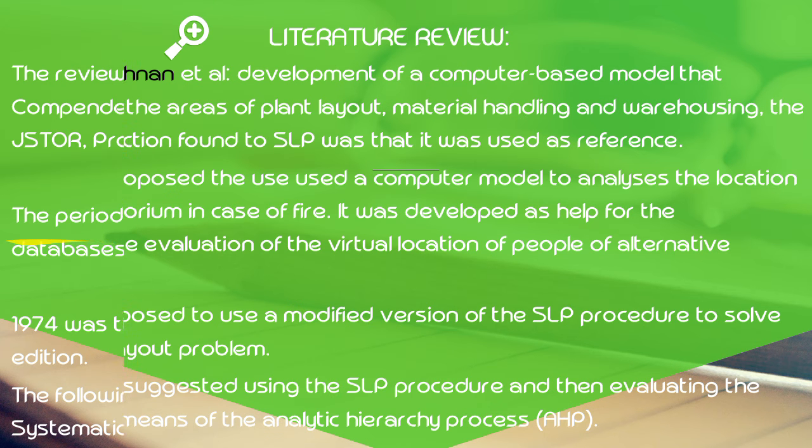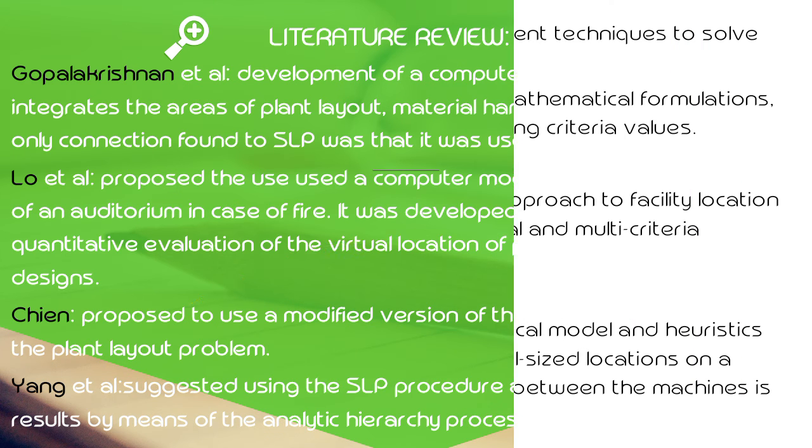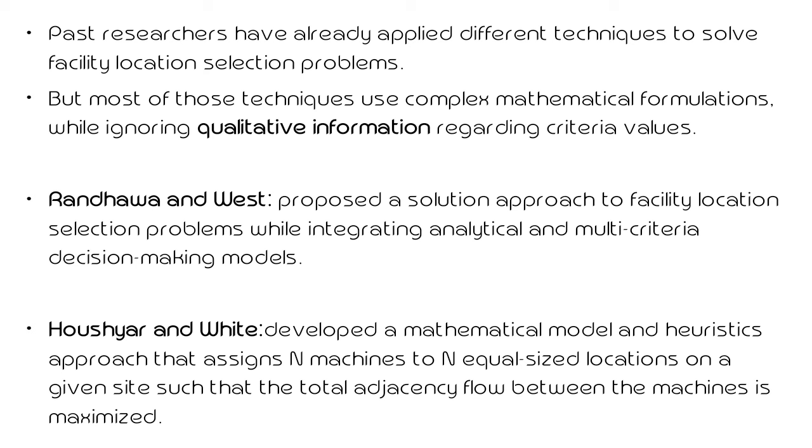Gopal Krishnam Ittal developed a computer-based model that investigates the area of plant layout, material handling and warehousing. The only connection found to SLP was used in reference. Low proposed the use of a computer model to analyze the location of an auditorium in case of fire. It was developed as a help for the qualitative evaluation of the virtual location of people in alternative designs.